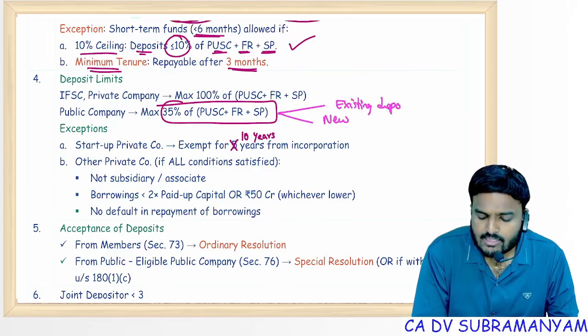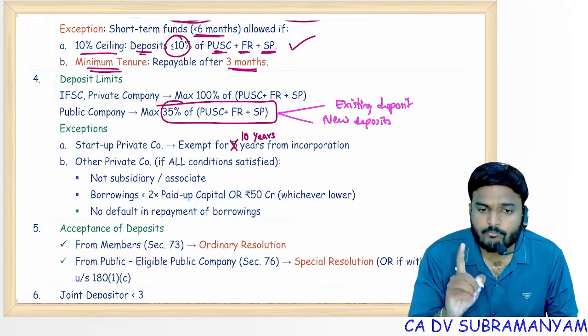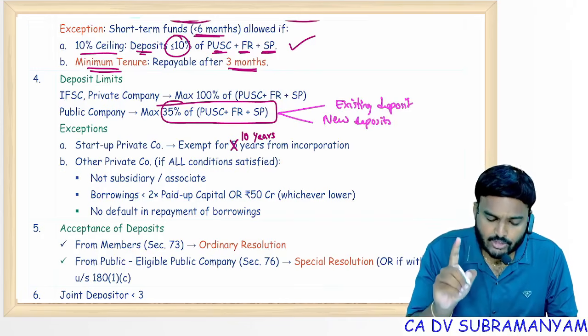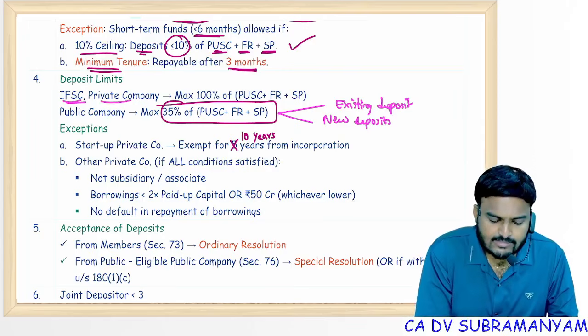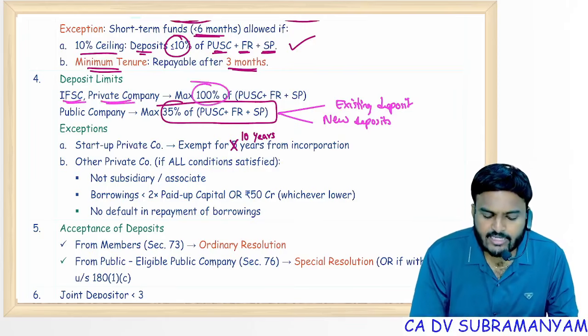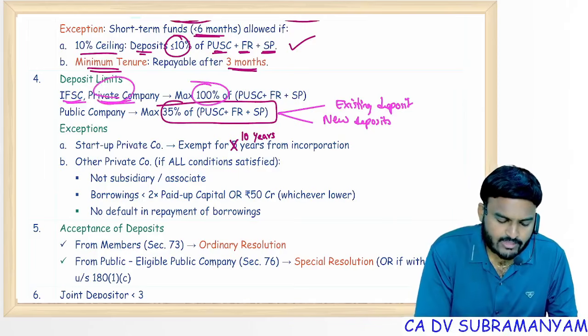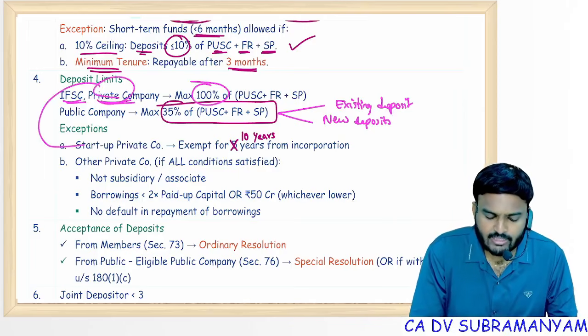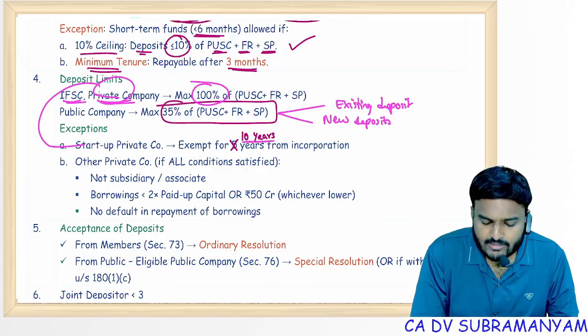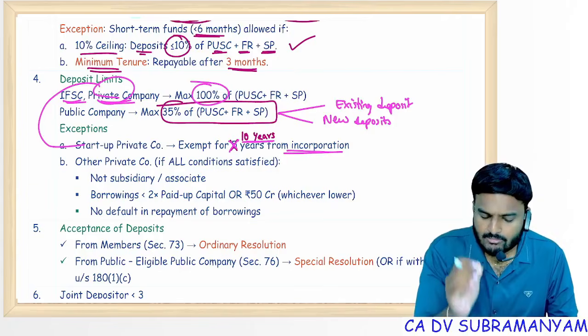Existing plus proposed or new, both put together, maximum 35% of paid up share capital plus free reserves plus securities premium. IFSC companies, private companies, the limit is 100%. But coming to private company, if it is a startup private company, limit is exempted for 10 years from incorporation. For 10 years from incorporation, limits are not applicable.